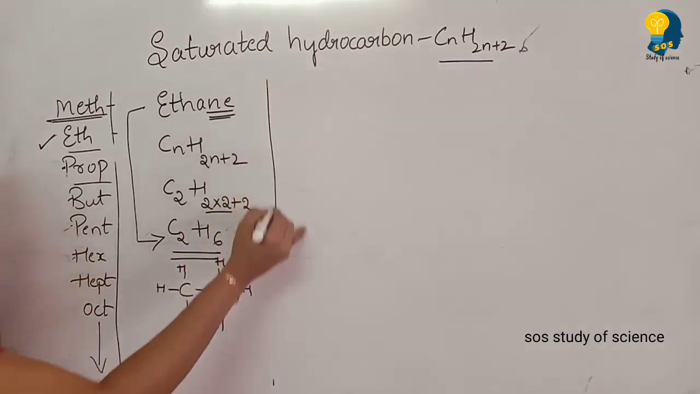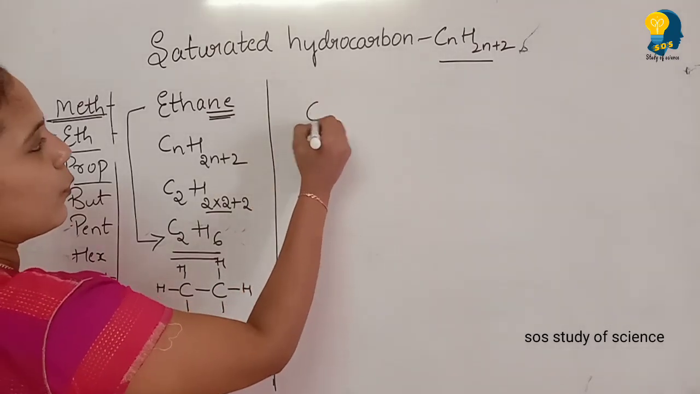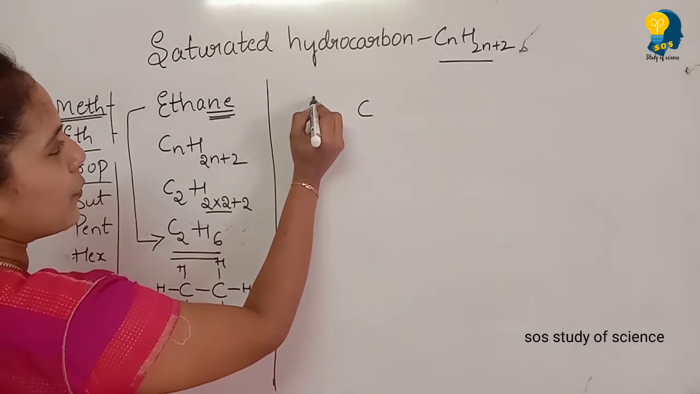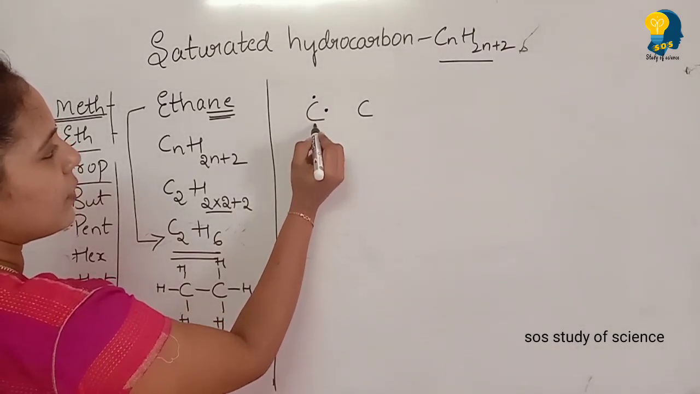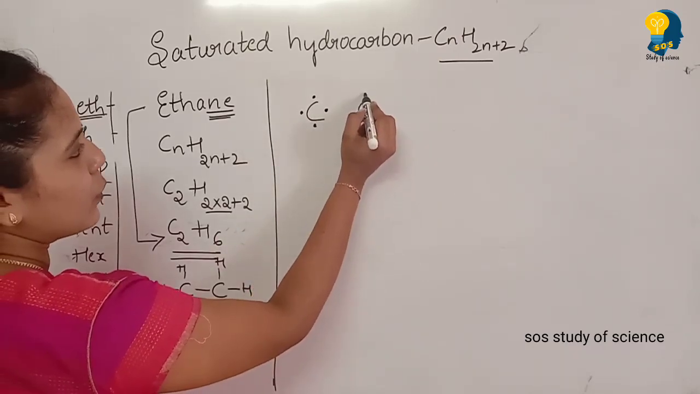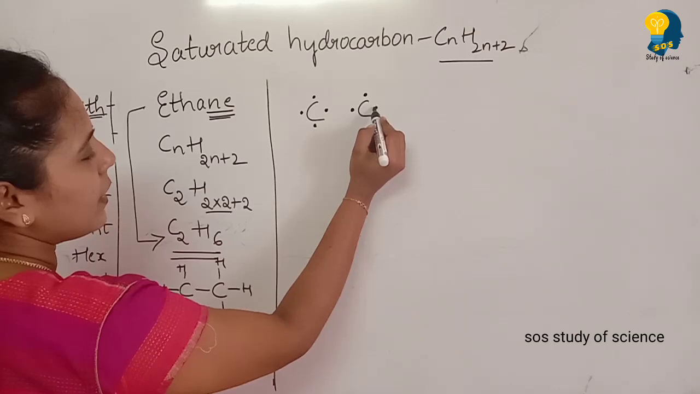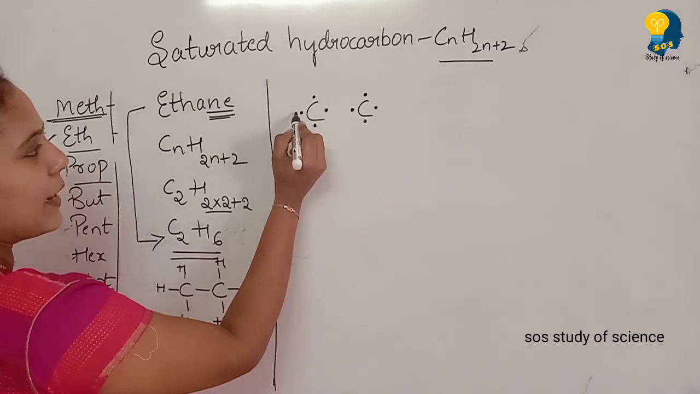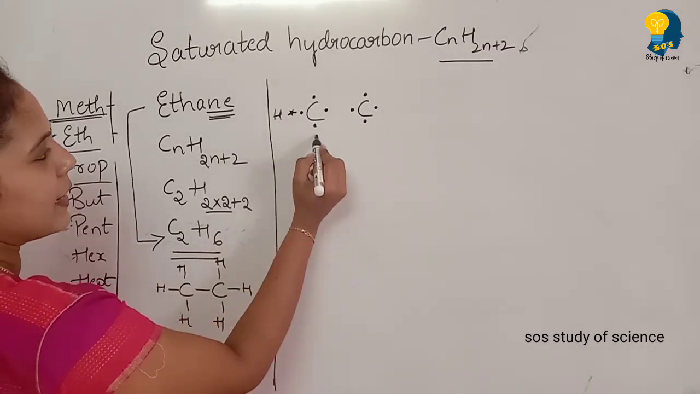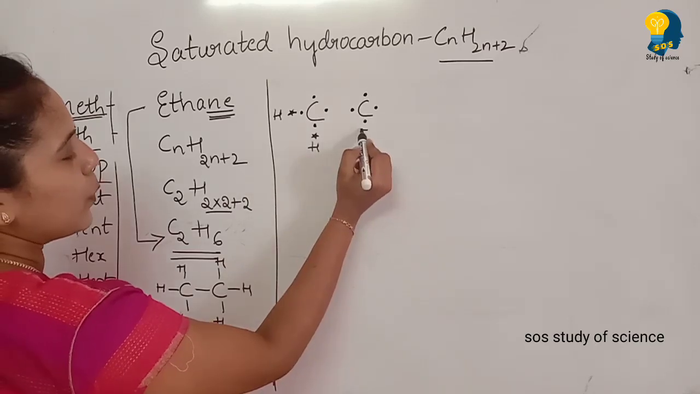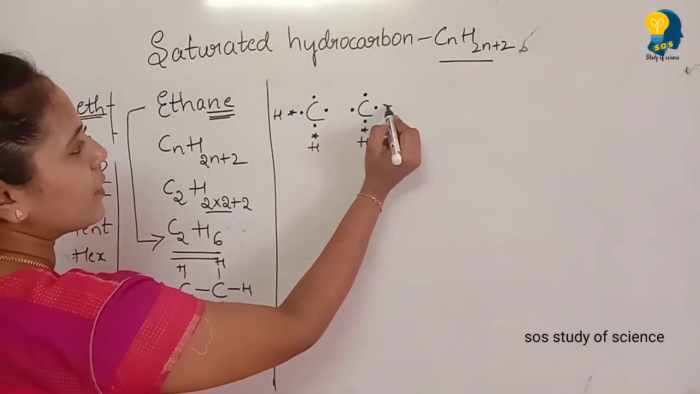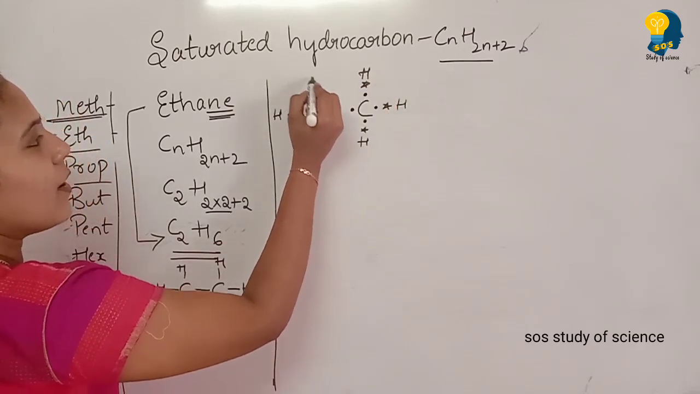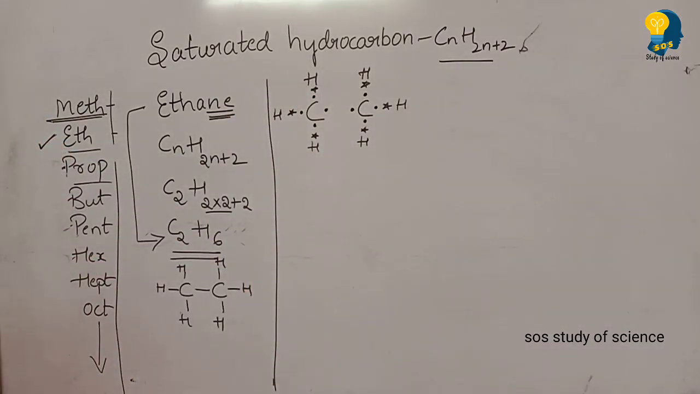So now let's write the electron dot structural formula. C2, 1 and 2. You all know that the valency of carbon is 4. So carbon has 4 valence electrons, 1, 2, 3 and 4, and here also 1, 2, 3 and 4 valence electrons. Now it's time to write the hydrogen. Hydrogen has only 1 valence electron. So we need to write the 6 hydrogens surrounding the 2 carbon atoms. So this is how we write the electron dot structural formula for ethane. I hope you all have understood.